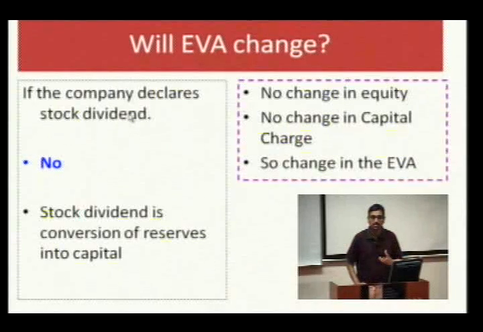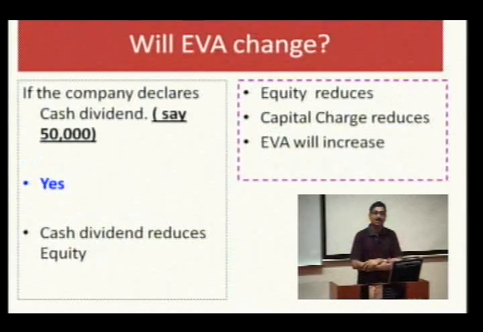If the company declares stock dividend, will the EVA change? The stock dividend is a conversion of reserves into capital. So, in principle, EVA will not change. Why? Because there is no change in equity, only a conversion of reserves into capital. So, with the capital charge remaining constant and the NOPAT remaining constant, EVA will not change. So, stock dividend, all other things remaining constant, will not change EVA.